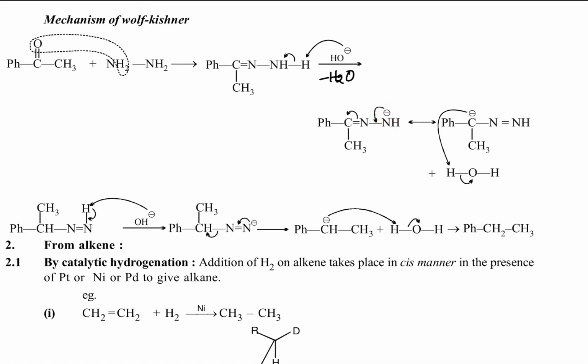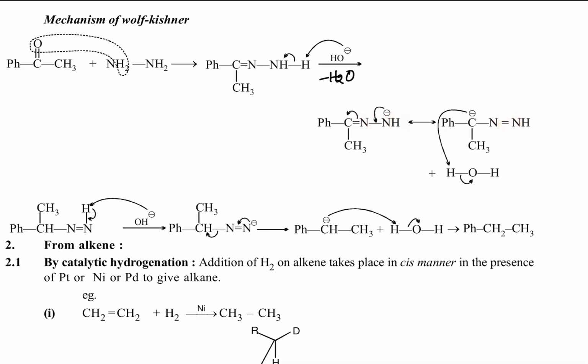Between carbon and nitrogen there is a double bond; these electrons move toward this side, so the carbon gets a negative charge and this nitrogen gets positive. The negatively charged nitrogen gives electrons to the positively charged nitrogen, so the carbon-nitrogen double bond becomes a single bond and the carbon gets negative charge, and the nitrogen-nitrogen single bond becomes a double bond.